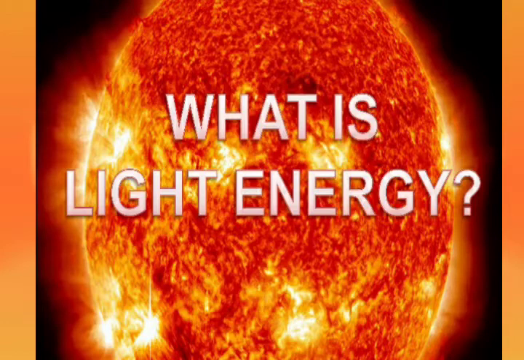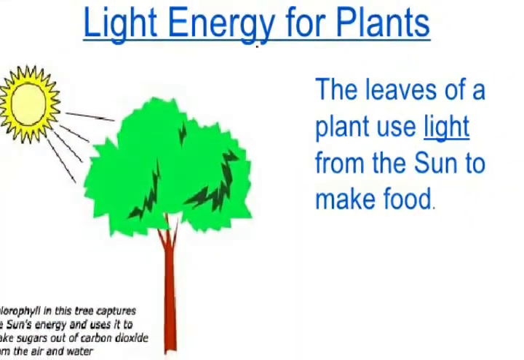We have read in the previous class that light travels in a straight line and casts shadows of opaque objects. Opaque objects means the objects through which light cannot pass, like our body. Clear? The plants convert light energy into chemical energy by the process of photosynthesis.